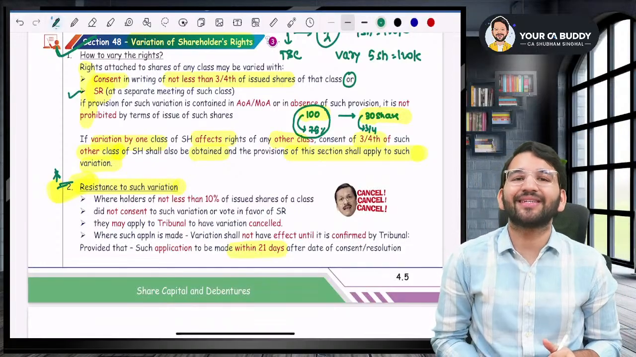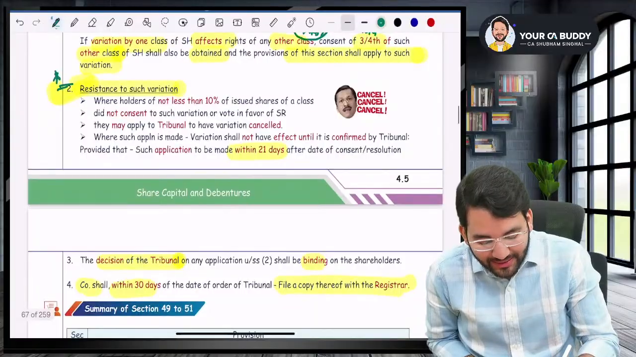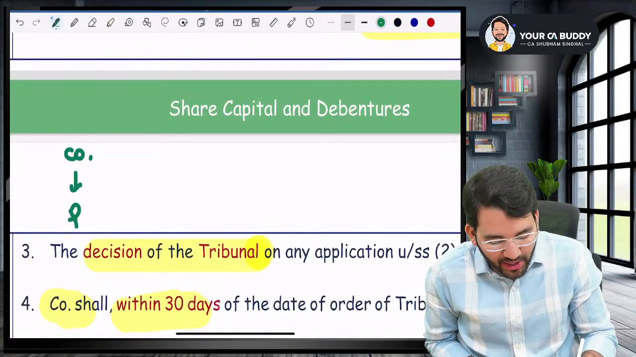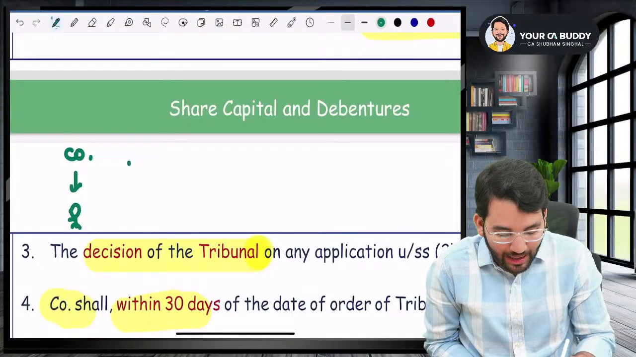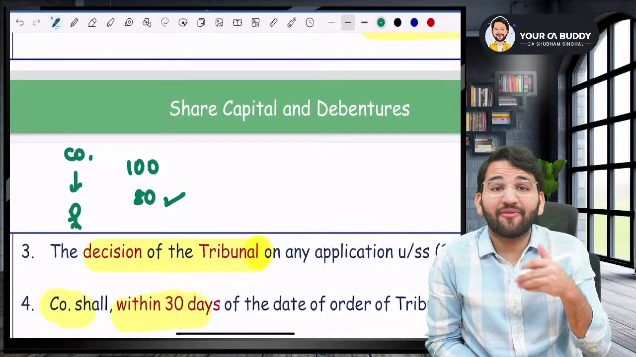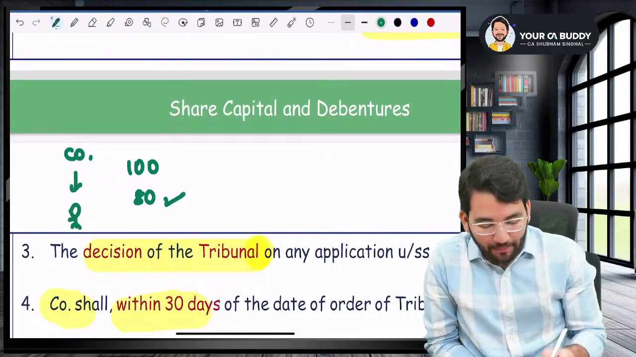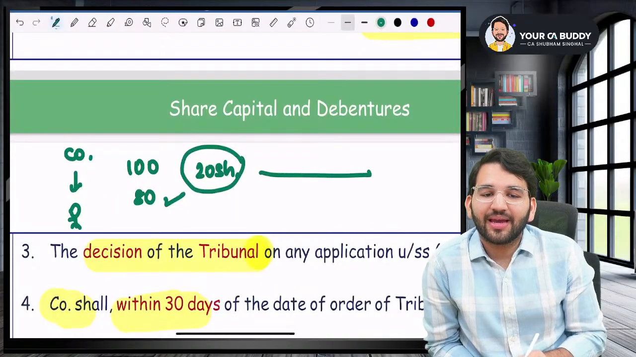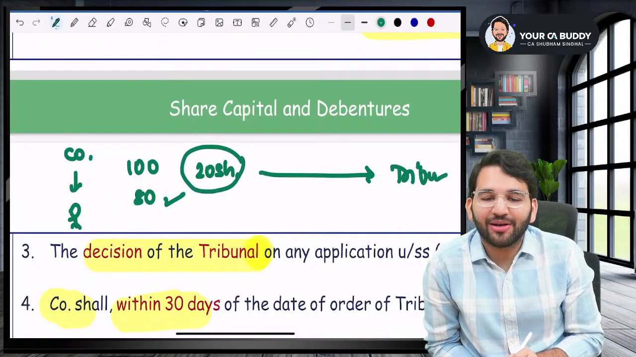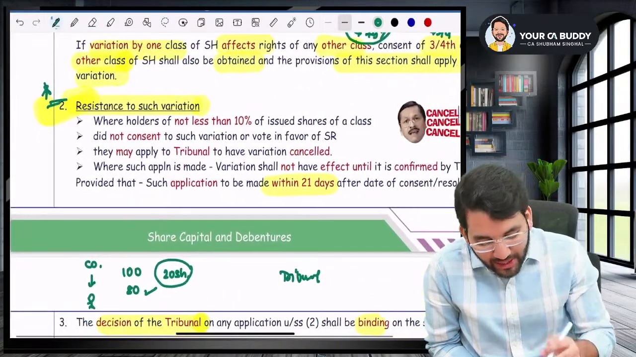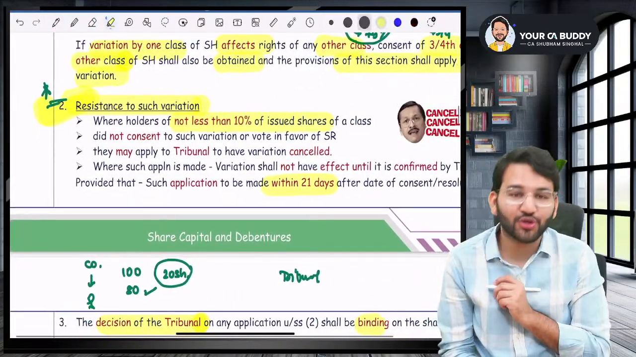Sir, what is the meaning of resistance to such variation? For example, a company asks the shareholders whether it can make the variation. Out of 100, sir, 80 shareholders agreed. So the variation was being made, but 20 shareholders still didn't agree. What about them, sir? They can go and make an application to the tribunal. How many people should go, sir? At least 10% of share capital. Shareholders holding not less than 10% of issued shares.